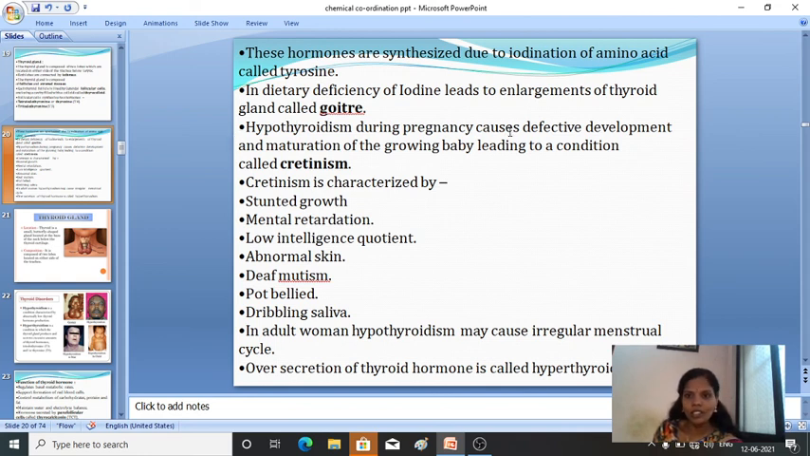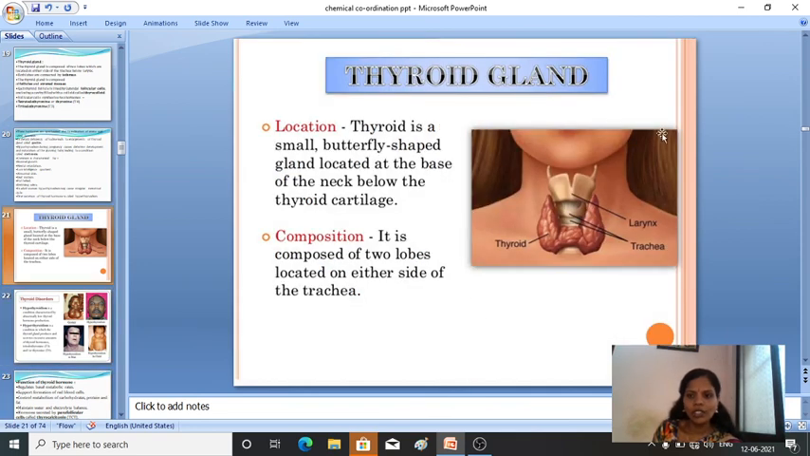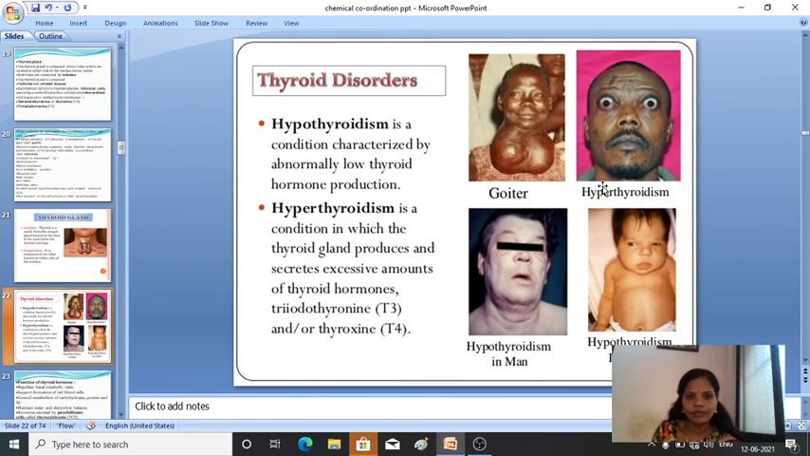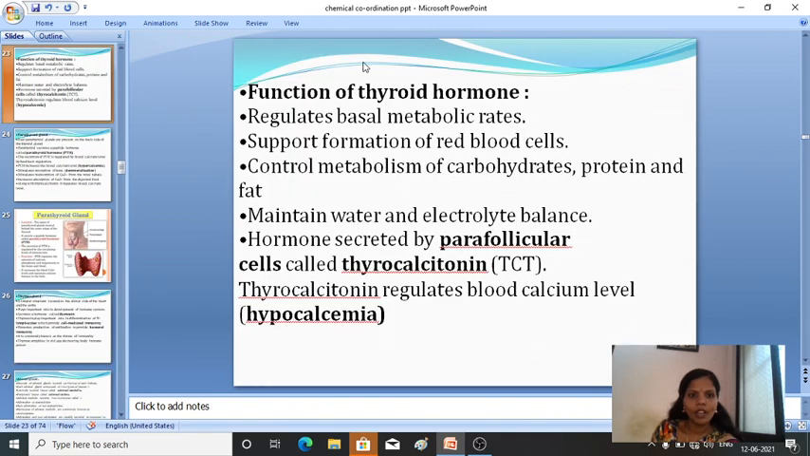Hypothyroidism during pregnancy causes defective development and maturation of the growing baby. It leads to the condition known as cretinism. So these are the major characters. This is the location of thyroid gland. This is hypothyroidism and hyperthyroidism. Functions of thyroid gland. Okay. Hope thyroid gland is clear.